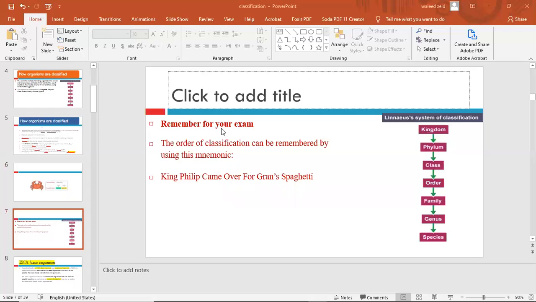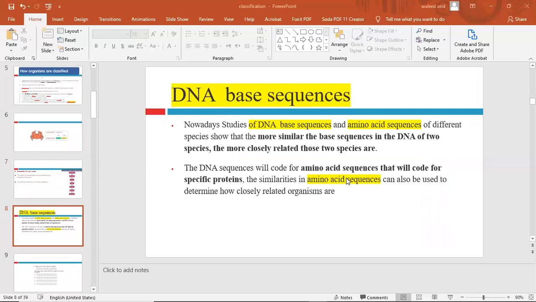And for your exam, the order of classification can be remembered by using this mnemonic. This is very famous: King Philip came over for Grand's spaghetti. So if you take the first letter of each word, then you will remember that the Linnaeus system of classification is kingdom, phylum, class, order, family, genus, and species. In the exam, no need to memorize all of this, because the exam is measuring to which extent you are understanding the system of classification. So we will ask questions that will measure your understanding and not your memorization.